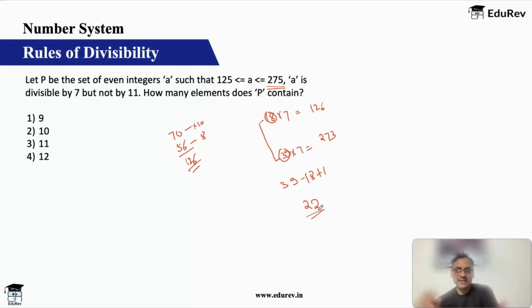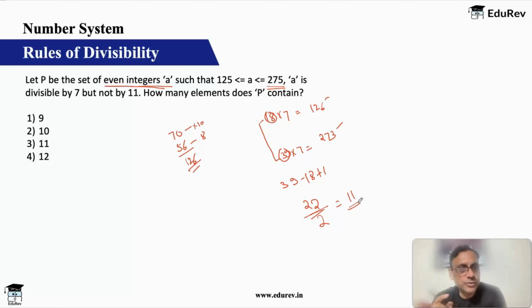But then the question also says we want only even integers. So when you want only even integers, you will have to take half of this. You are starting with an even one, you are ending with an odd one, so you basically have to take half of this. So this 22 automatically will become 11. So there are 11 such numbers.